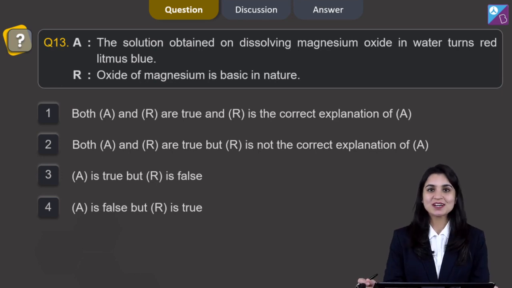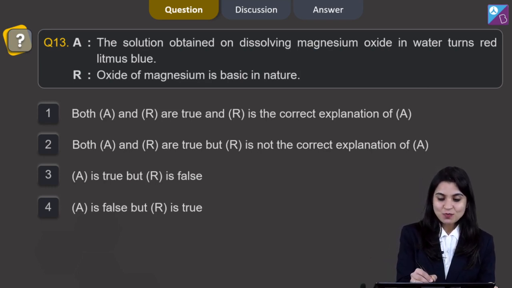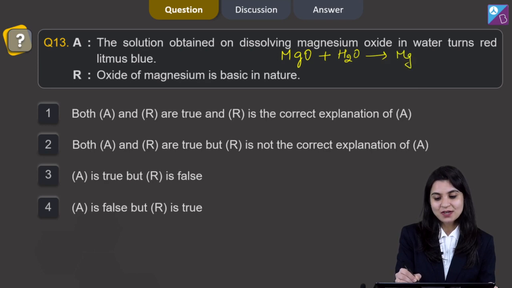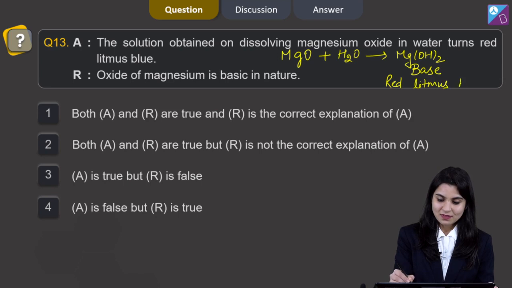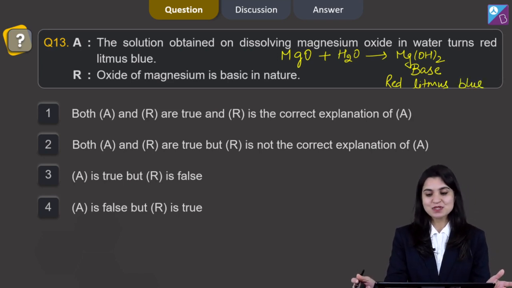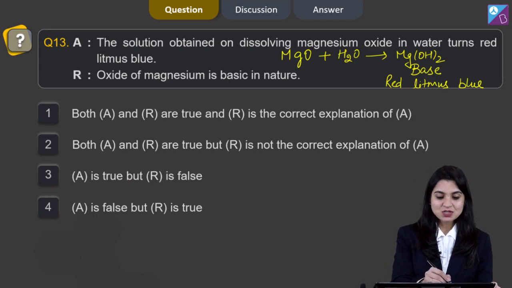The next is question 13, which is a section 3 question, assertion reason type question. Let's read. Assertion, the solution obtained on dissolving magnesium oxide in water turns red litmus blue. Let's see. Magnesium oxide is MgO dissolved in water. What it will form? It will form magnesium hydroxide, which is a base, and it will turn red litmus blue. Since it has turned red litmus blue, that means it is a base. That means assertion is correct.